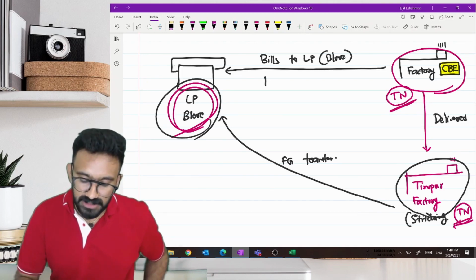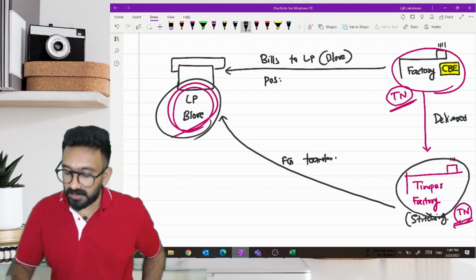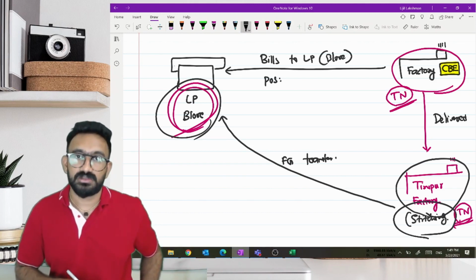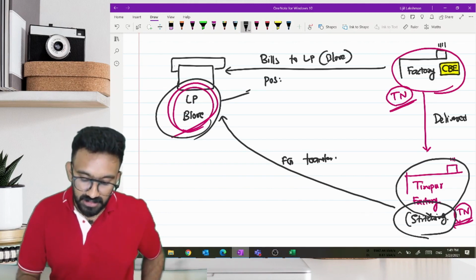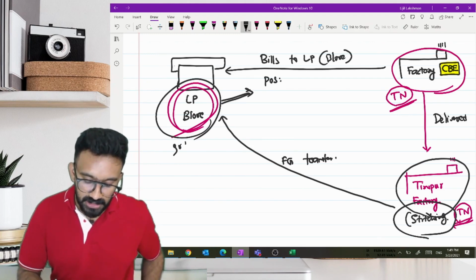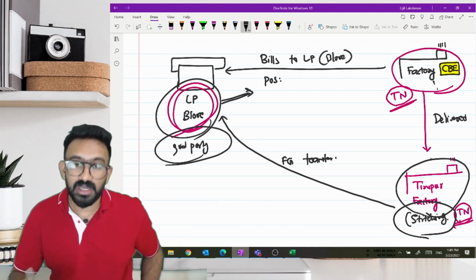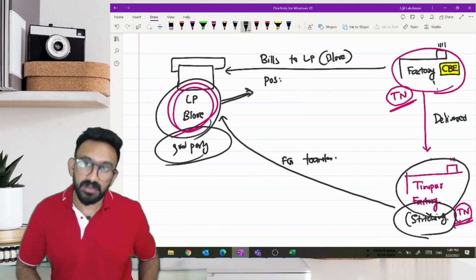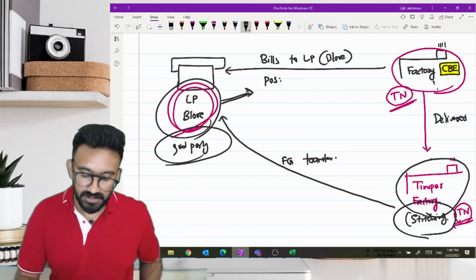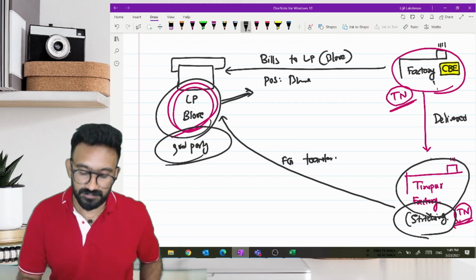So thereby, government said in such cases, the place of supply is not the place of delivery. It will be rather the place of this third party who has actually asked the factory to deliver. To whom is it invoiced to? It is LP. So place of supply would be Bangalore here.